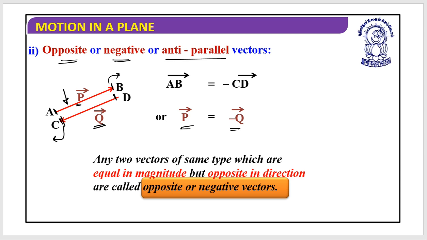So I can say anti-parallel vectors, opposite vectors or negative vectors when any two vectors are equal in magnitude but opposite in direction. Their magnitude must be the same, but the directions are different. If this is the situation, then I can say these are opposite vectors or negative vectors. Is it clear? Yes. Okay.